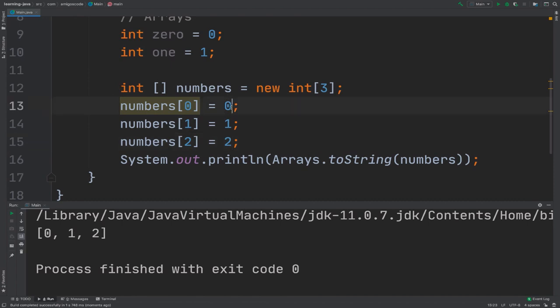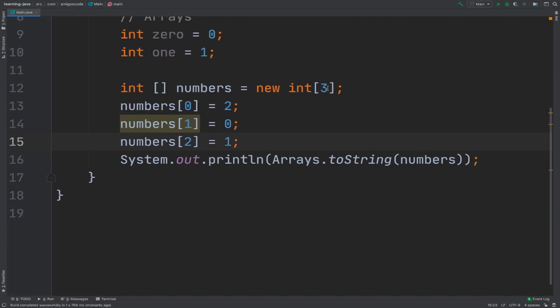So if I was to say in position 0, I want to store the number 2, and then here I want to store 0, and then the last position is 1. If I run this, there we go. So you can see that now we have 2, 0, and 1. So with arrays, when you initialize the size, so size 3, you cannot change it, right? So this is now a fixed size.